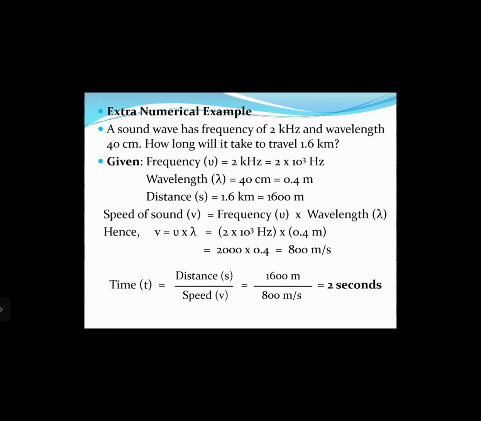Now here in the first part, we have calculated the velocity of sound, that is 800 meters per second. The second part of the question is, how long will it take to travel 1.6 kilometers? So we know speed, we know distance, we can calculate time. We know speed equals distance upon time. So on rearranging, we get time equals distance upon speed. So distance traveled is 1.6 kilometers, which is 1600 meters, and speed is 800 meters per second. So we get time equals 1600 meters divided by 800 meters per second. So we get the time as 2 seconds.